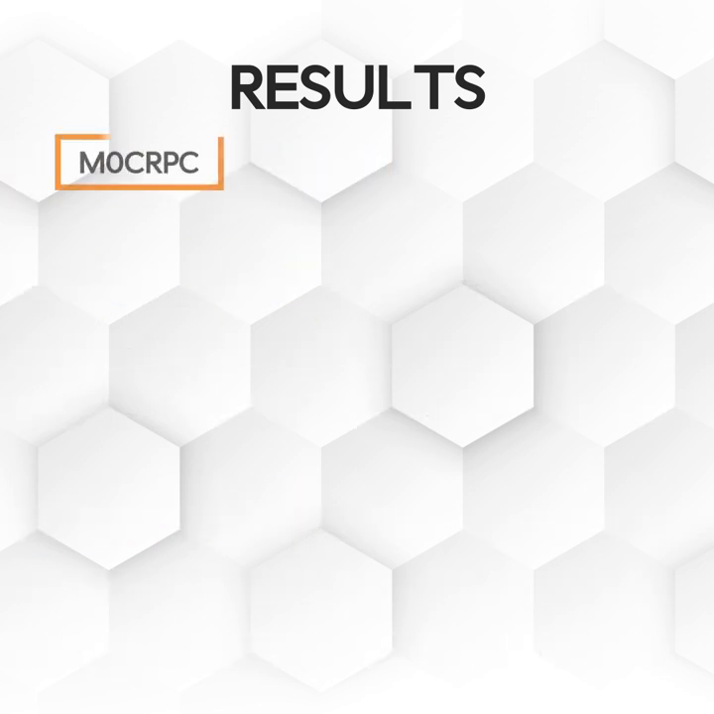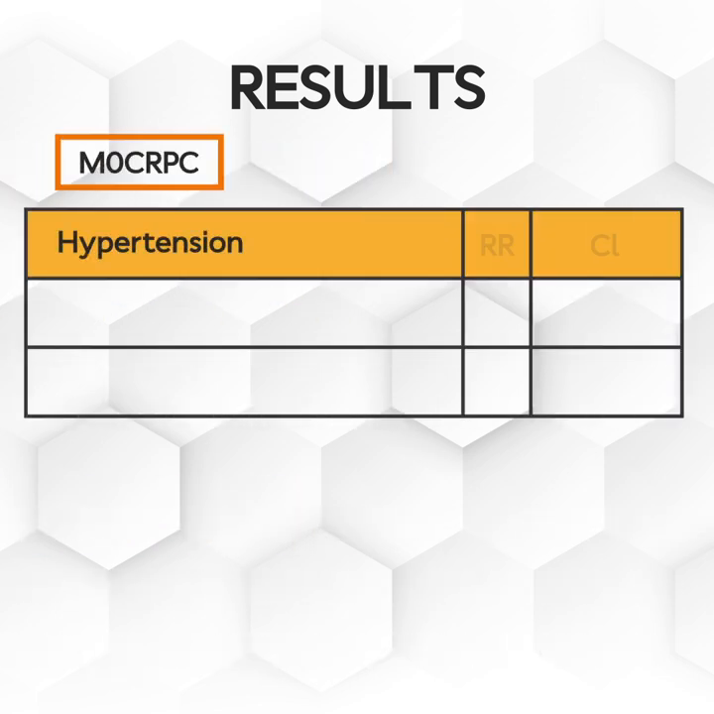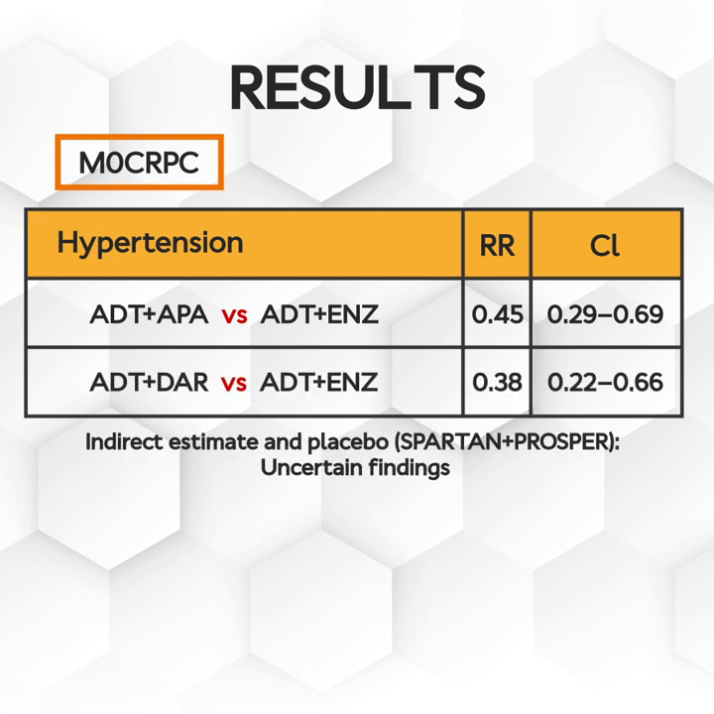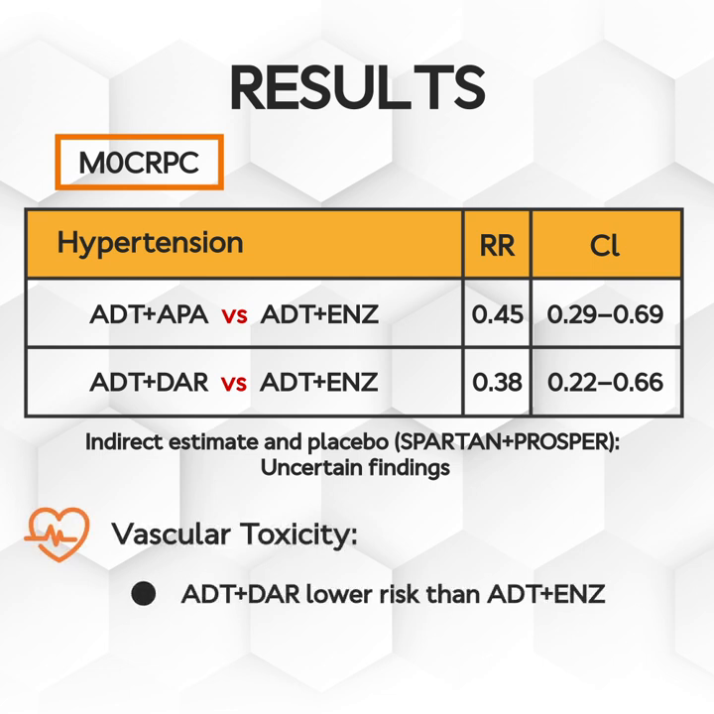With regards to non-metastatic CRPC, ADT plus enzalutamide increased hypertension risk compared to ADT alone in combination with darolutamide or apalutamide. However, as this was an indirect estimate and differences in placebo event rates between Spartan and Prosper trials were present, these findings are uncertain. Similarly, with regards to vascular toxicity, darolutamide demonstrated a lower risk compared to ADT and enzalutamide. However, differences in placebo event rates were also present.